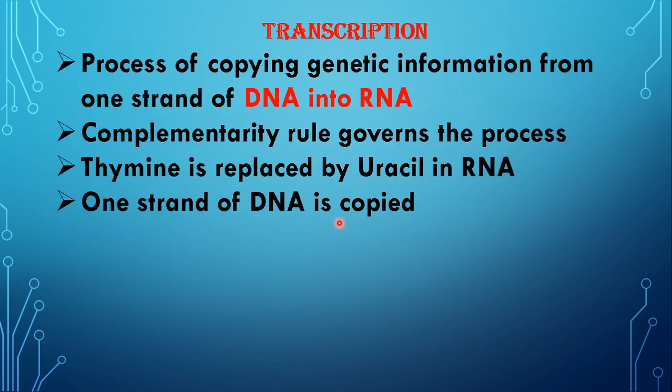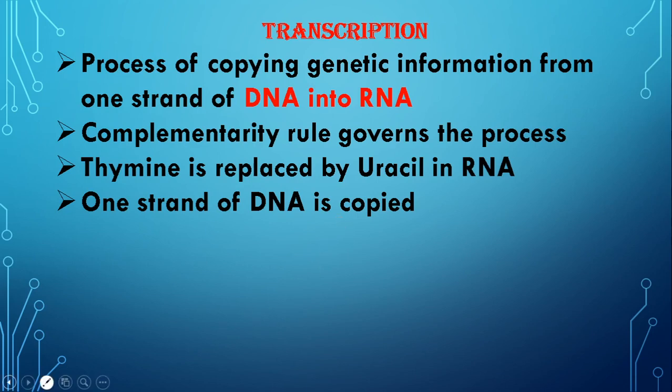Why are both the strands not copied? Because suppose both the strands are copied, both the strands form RNA, then what will happen? Again, the RNAs will also have complementary strands. Take one strand of DNA, the complete strand of the molecule of DNA. Suppose it had A, T, G, C, just two pairs I am talking about. So one of the strands, A and G, forms an RNA with U and C. The other strand also produces the other.